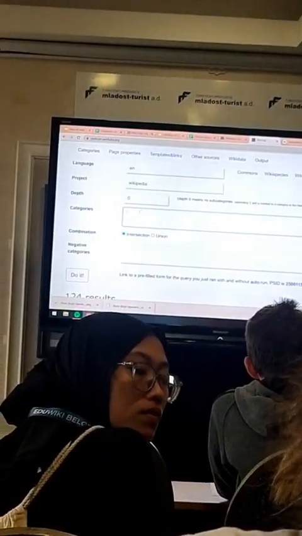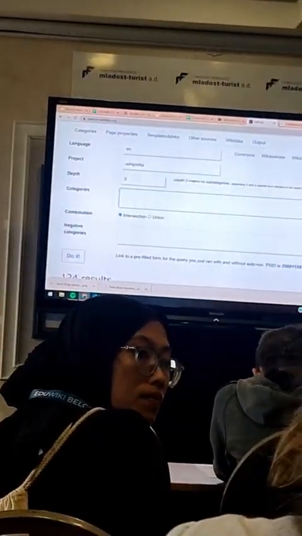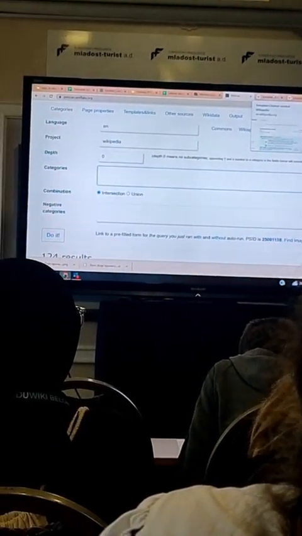For example, in Catalan Wikipedia, there is a category with women. For example, it's impossible to find women scientists because it's only scientists. And what do we need to do in this case if we don't have a category for women only?